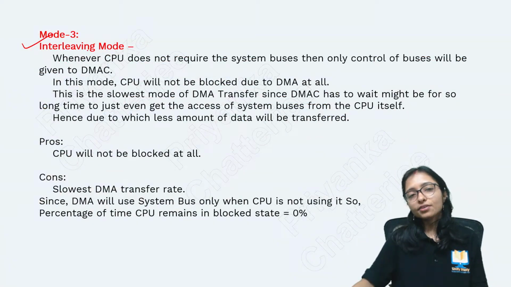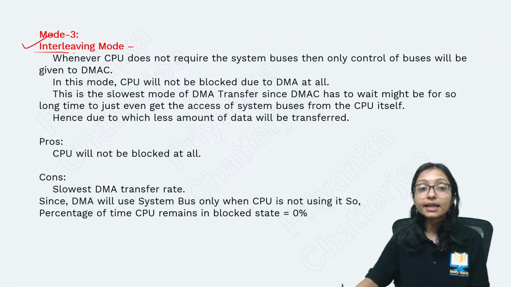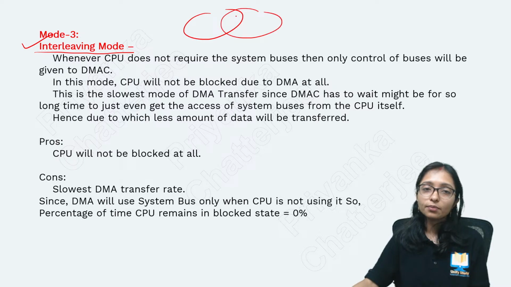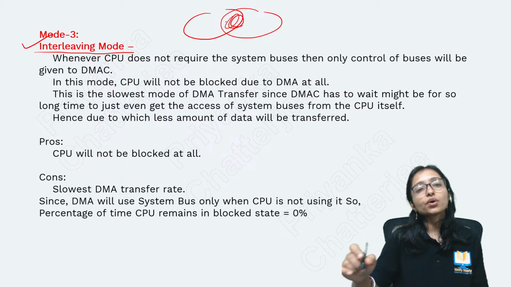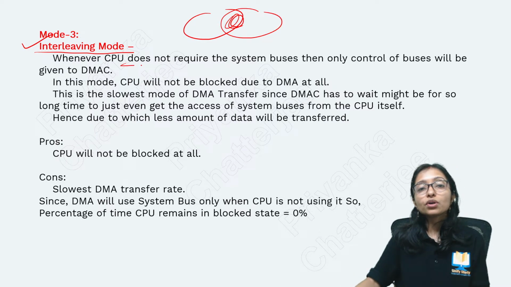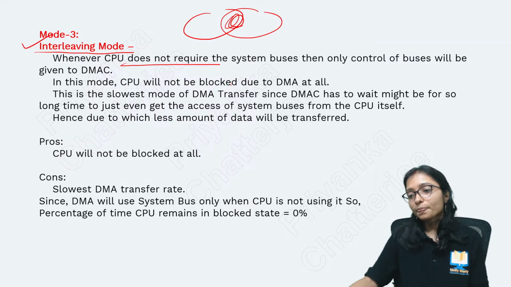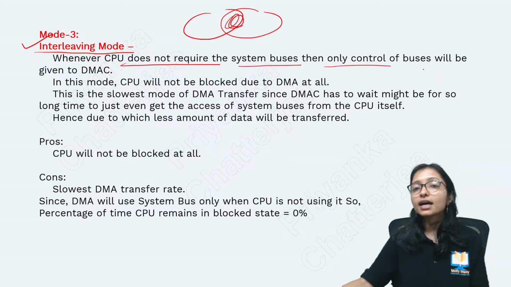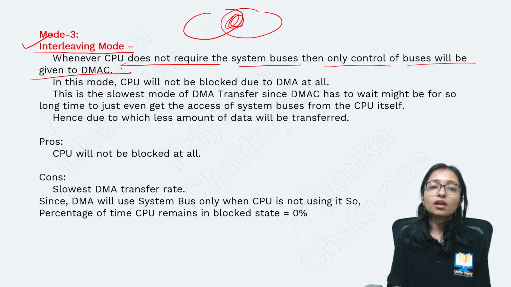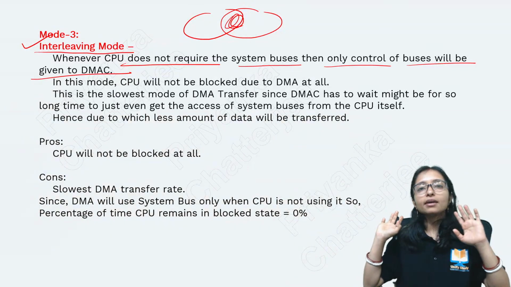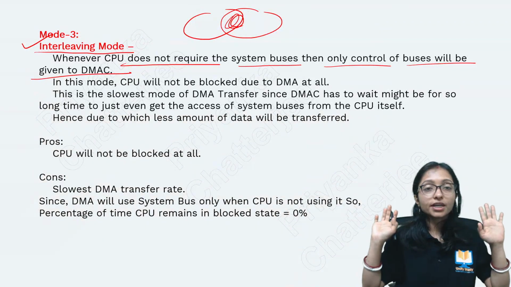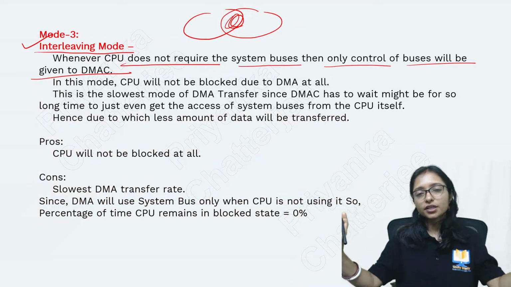Now, interleaving mode. Interleaving means in between something. How does it go on? Only when the CPU does not require the system buses, then control of the bus is given to the DMA. Here the CPU is very strict.